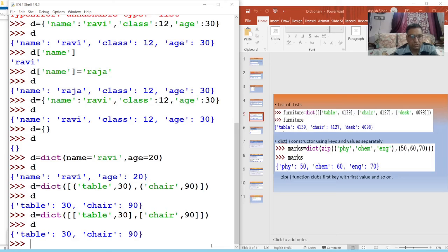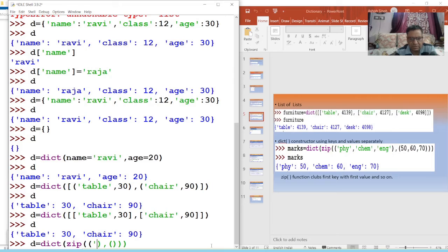Suppose d equal to dict, and dict को मैं बंद किया. Now I use the zip function here. zip function को हम दो tuple provide करेंगे. So I make two tuples here, comma one more tuple here. First tuple में मेरा है suppose abc.